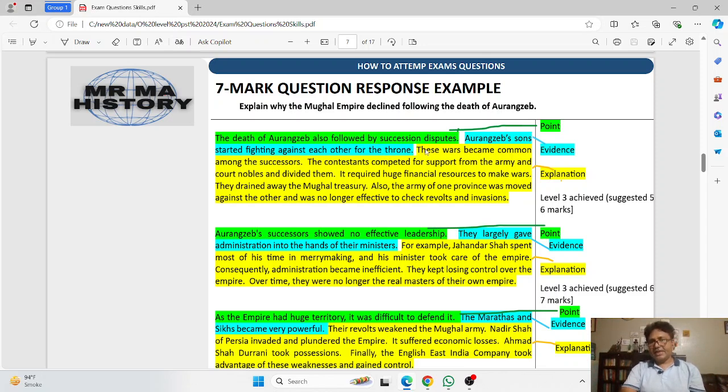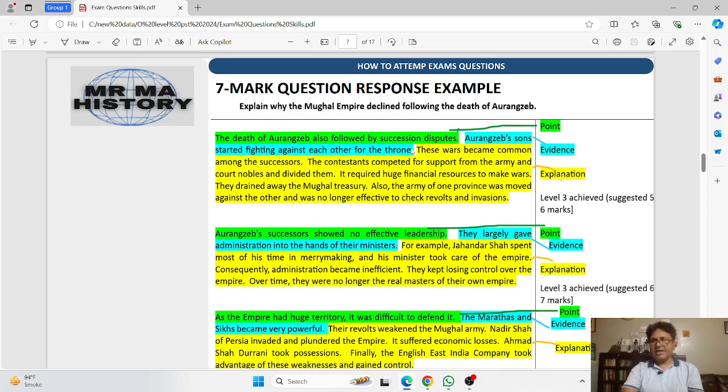Now the yellow area shows the explanation.